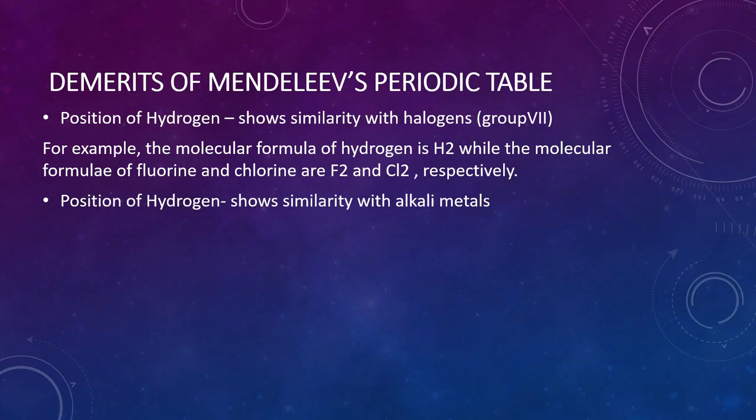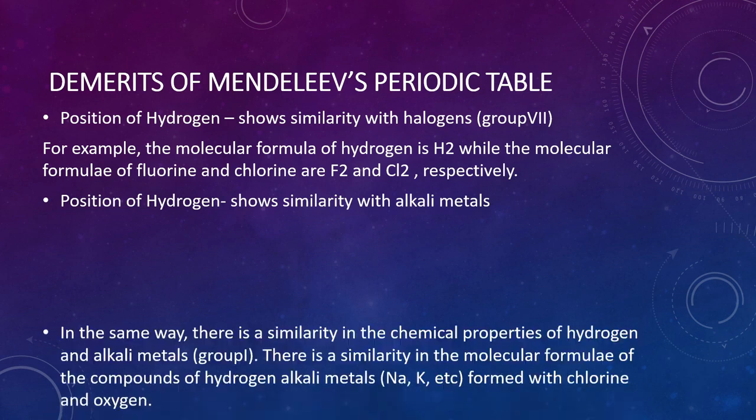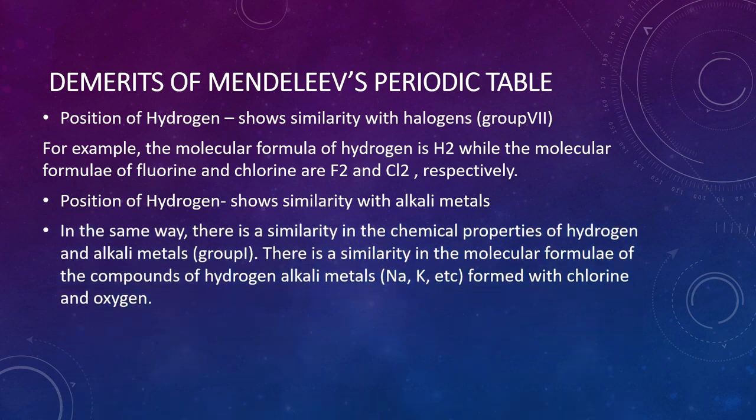The second disadvantage is regarding the position of hydrogen, which shows similarity with the halogens in group 7. For example, the molecular formula of hydrogen is H2, while the molecular formulas of fluorine and chlorine are F2 and Cl2 respectively. The position of hydrogen also shows similarity with the alkali metals.